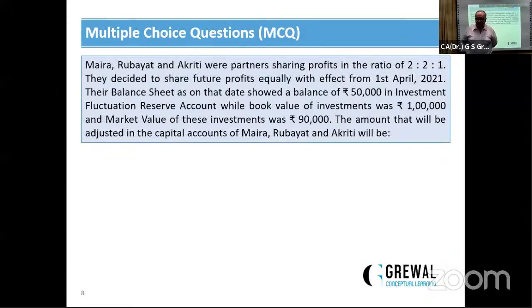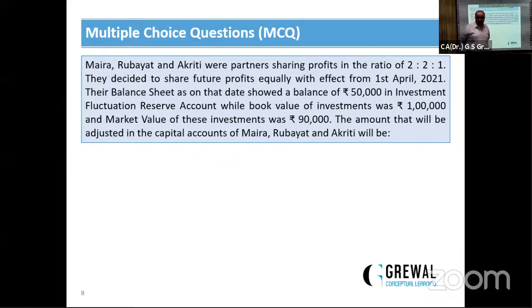Myra, Rubiyat and Ankit were partners sharing profit in the ratio of 2:1:2. They decide to share future profit equally. Previously they were sharing the profit in the ratio 2:1:2. Now they decide to share the profit equally. The balance sheet shows a balance of rupees 50,000 in investment fluctuation reserve, while the book value of investment was rupees 1 lakh and the market value of the investment was rupees 90,000.